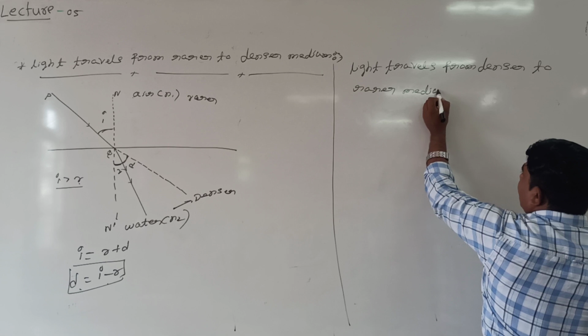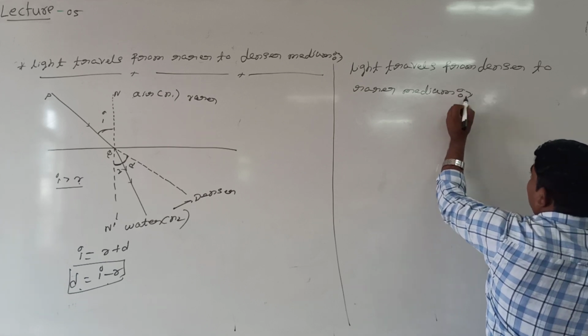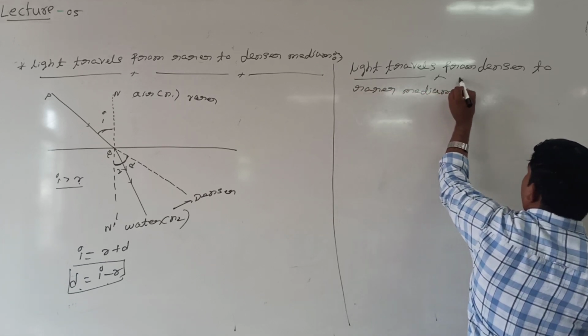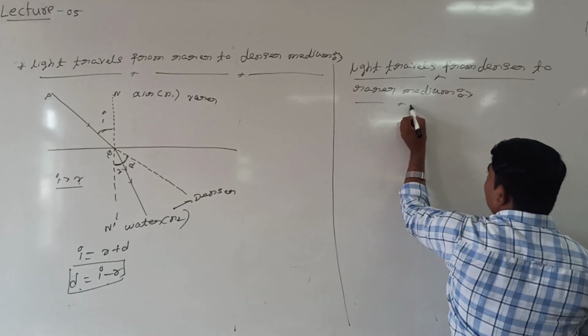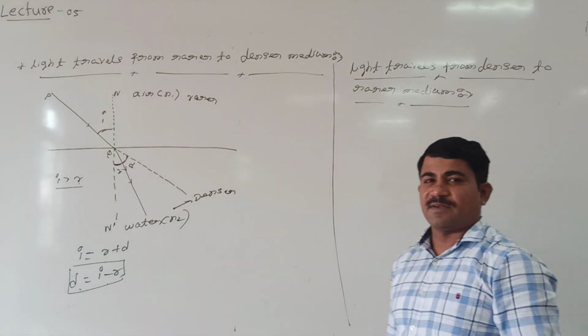Denser to rarer medium, that we will see. Are you following this?